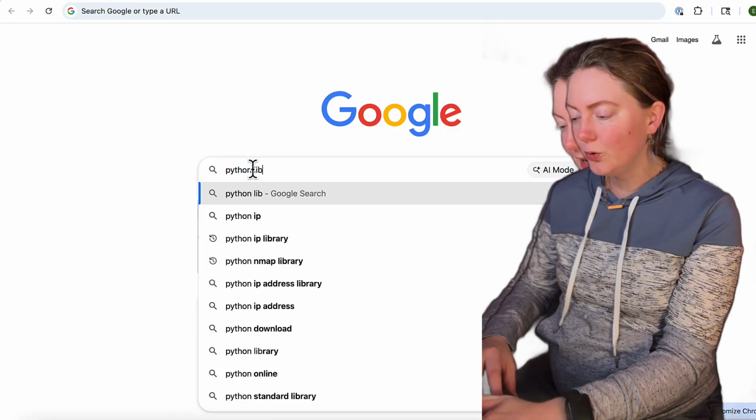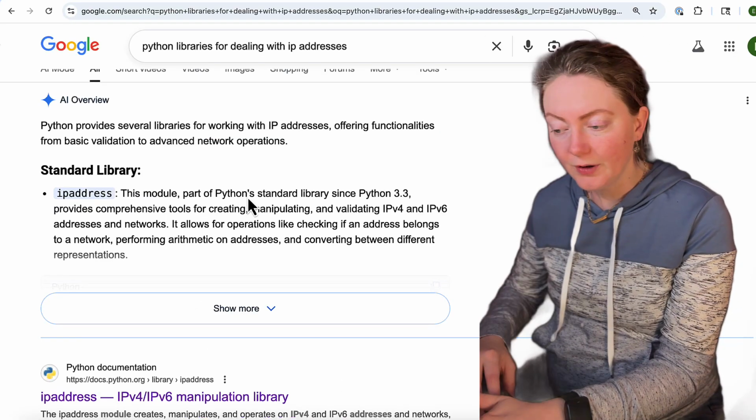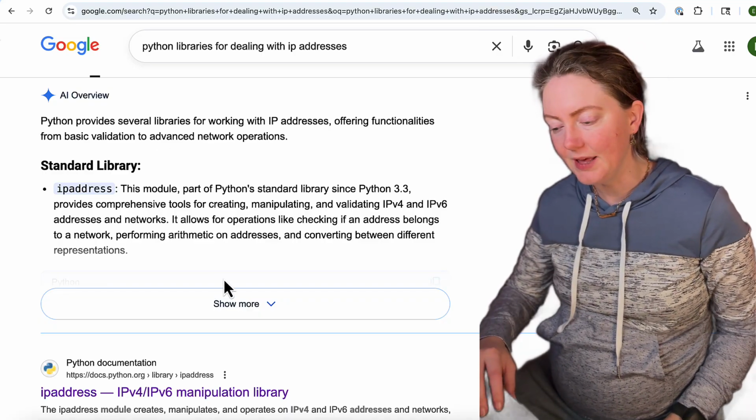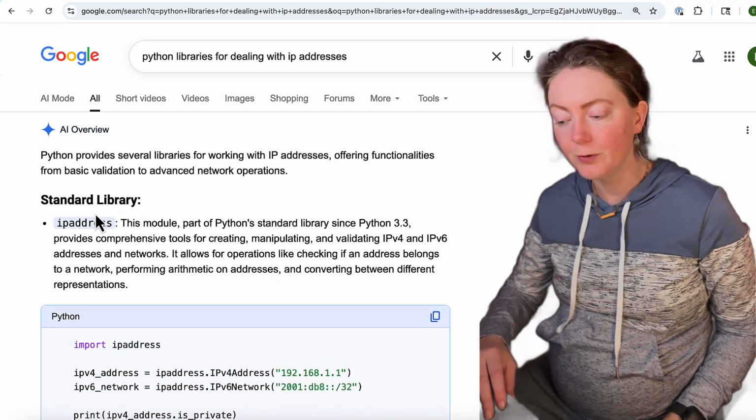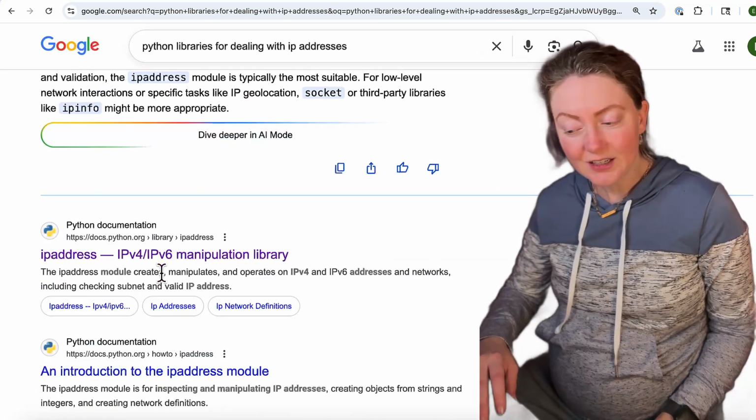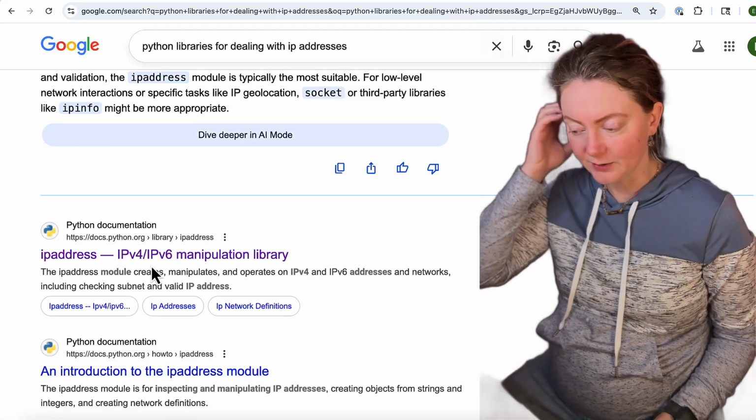Let's Google Python libraries for dealing with IP addresses. Accidentally, because I can't avoid AI, we do get the Gemini overview, right? And it looks like the Gemini overview first mentions this library called ipaddress, and it's also the first regular link that comes up, in the Python documentation: the ipaddress IPv4, IPv6 manipulation library.